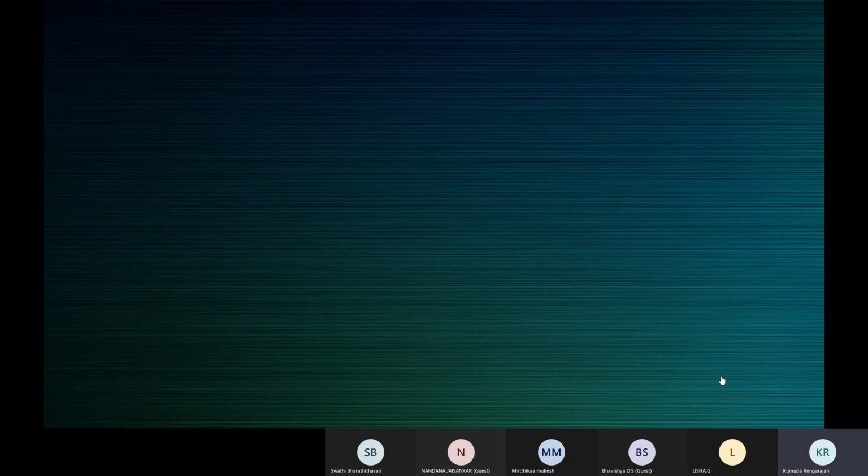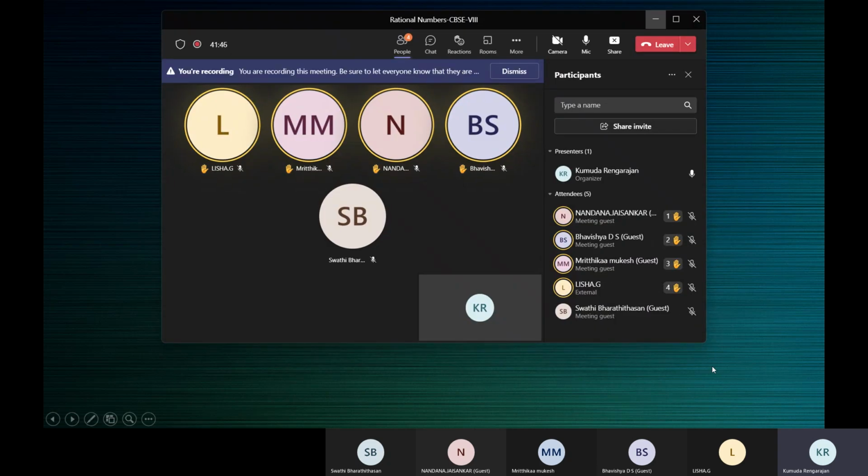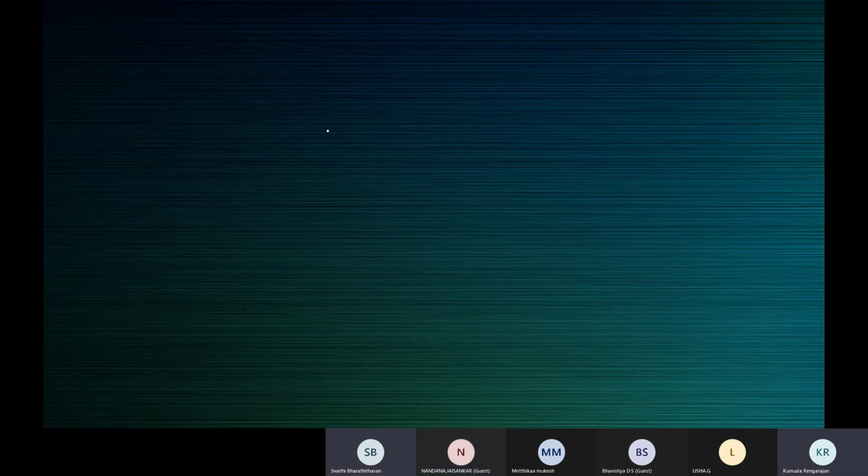All right. Now it's time for me to check if all of you understood clearly. Is it fine so far, children? Natural numbers, whole numbers, integers, rational numbers. So Nandana, what picture will you get in your mind when you have to define rational numbers? Ma'am, A by B, both are integers.